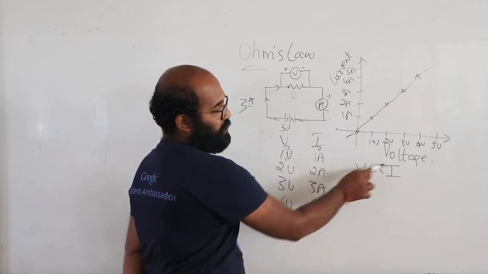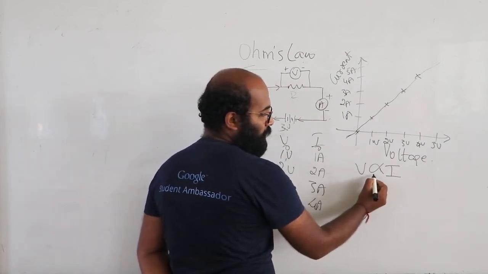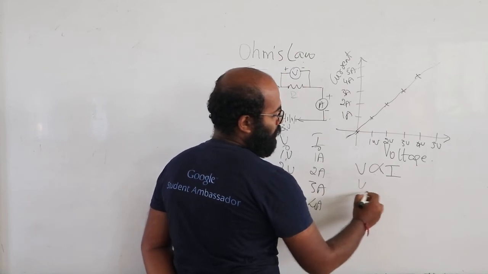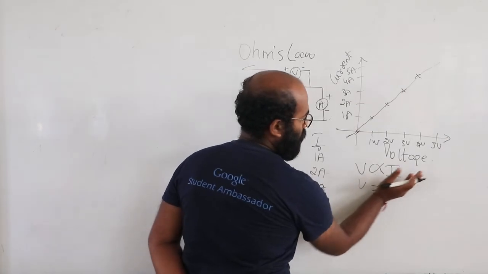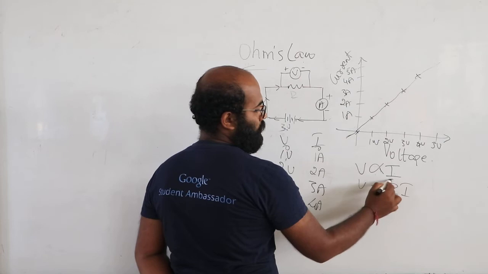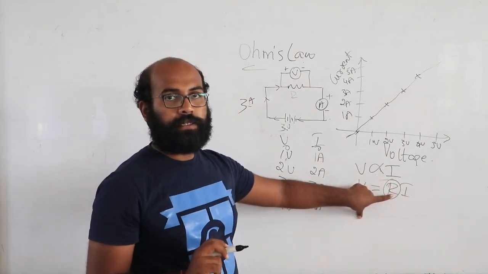Potential difference is directly proportional to current. If I have to remove this proportionality symbol, V is equal to some constant times I. This constant is called resistance.